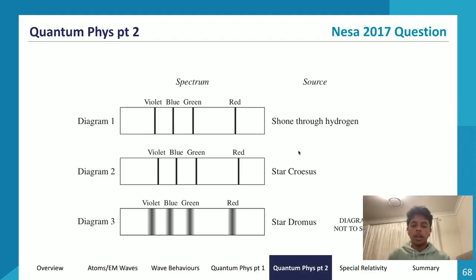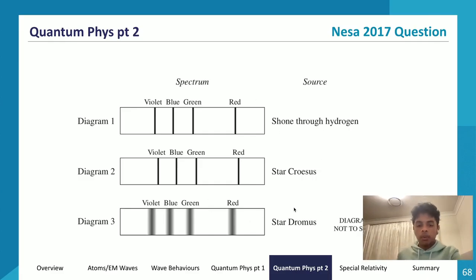So we can now say that star Croesus has a different translational velocity to star Dromis, as star Croesus is moving away from us. Why does it have a different translational velocity to star Dromis? Well, if you look at star Dromis, it is slightly blue shifted, right? Because it's shifted slightly to the left end of the spectrum. So it's blue shifted, which means star Dromis is moving towards us.